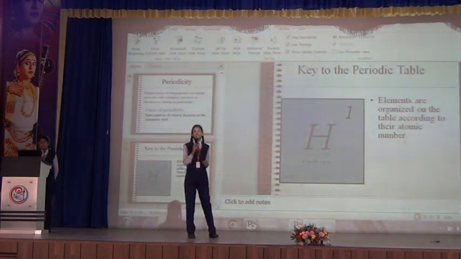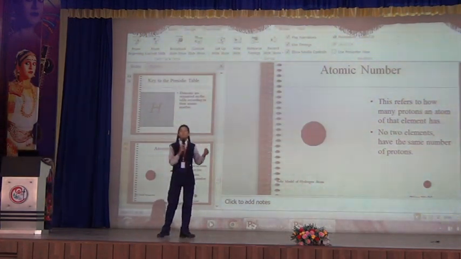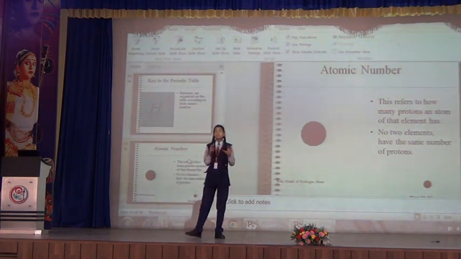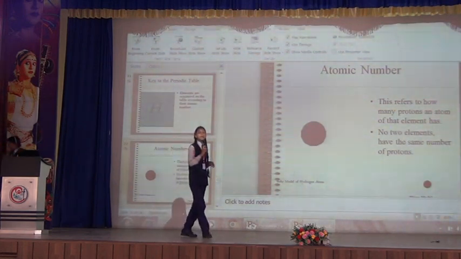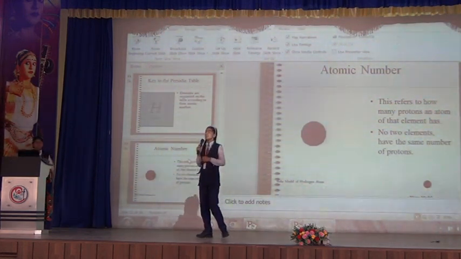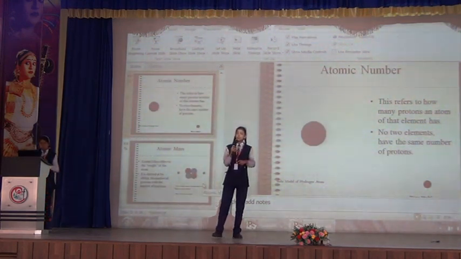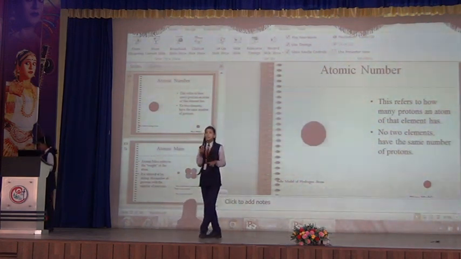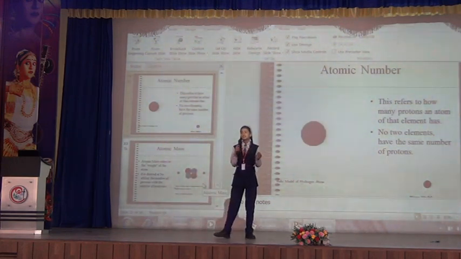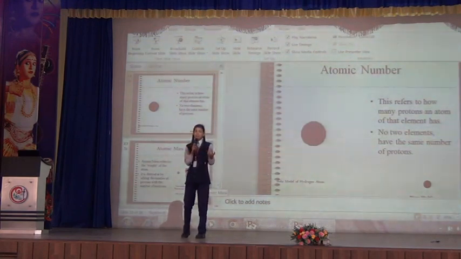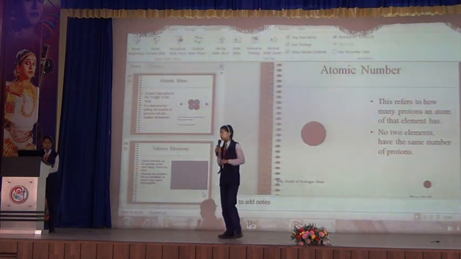Now the key to periodicity. She has already explained what the basis for the formation of the periodic table is, and it is obviously the atomic number. The atomic number is equal to the number of protons, which equals the number of electrons. Now atomic mass is the atomic weight of an atom. It is the sum of the number of protons and the number of neutrons.